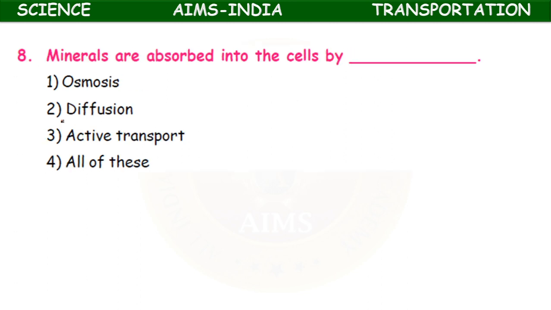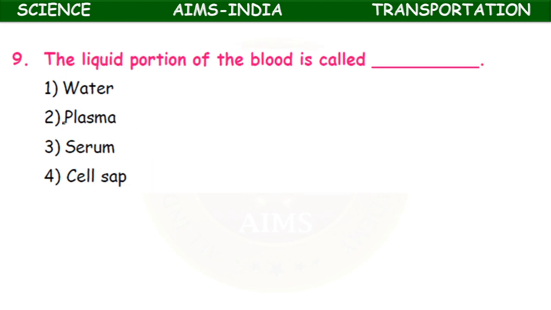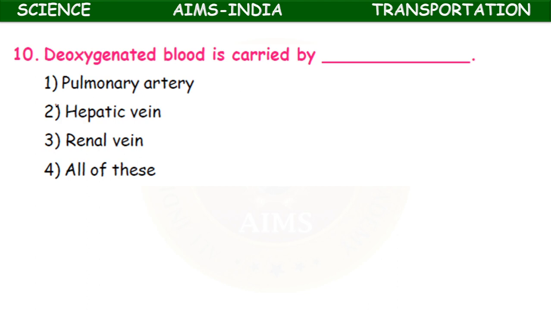Okay, so minerals are absorbed into the cells by osmosis, diffusion, active transport, all of these. So here absorption of minerals takes place by utilizing some energy in the form of ATP. So it is active transport. The liquid portion of blood is called water, plasma, serum, cell sap. The liquid portion of the blood is called plasma. The pale transparent fluid present in the blood contains maximum percentage of water.